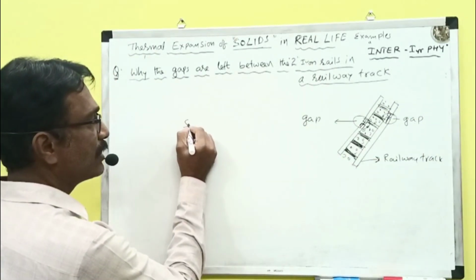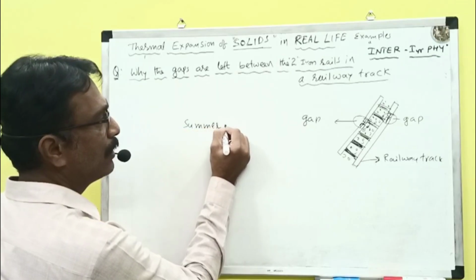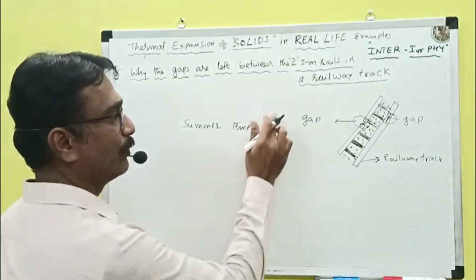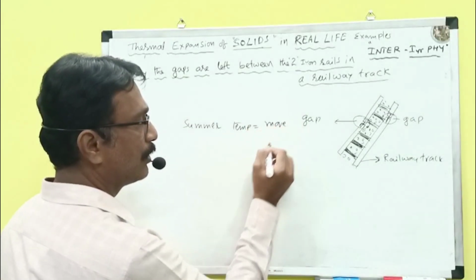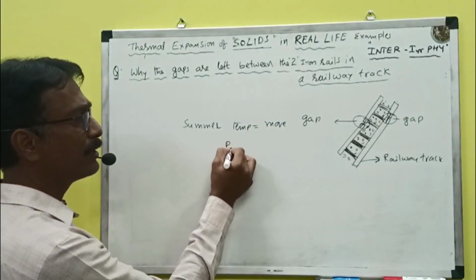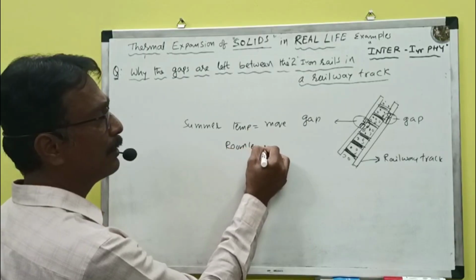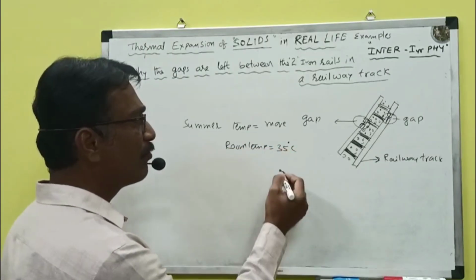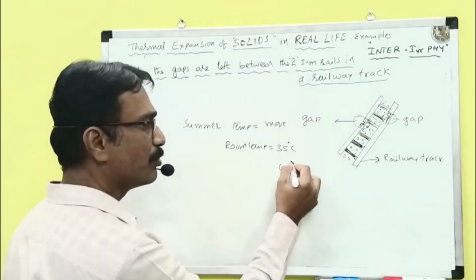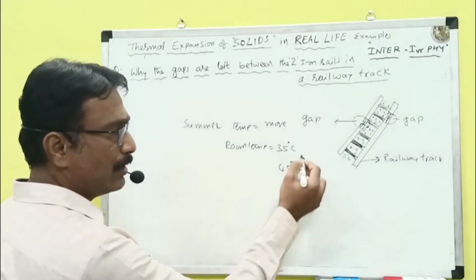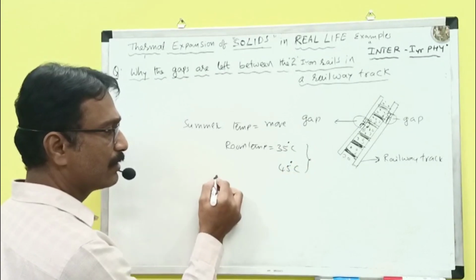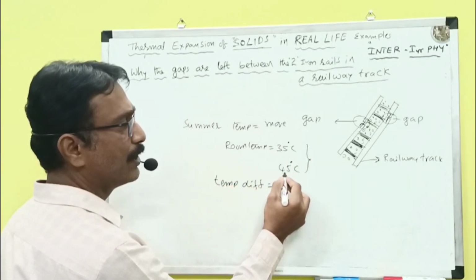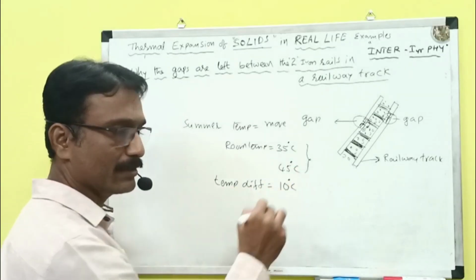Because in summer, the temperature is more. In normal room temperature it is 35 degrees Celsius. In summer, what will happen? Sometimes it has to be 45 degrees Celsius. So what is the temperature difference in this case? The temperature difference is 45 minus 35, which is 10 degrees Celsius.